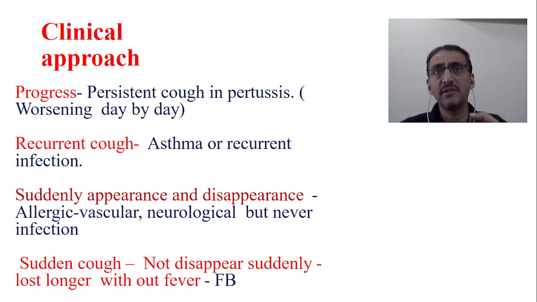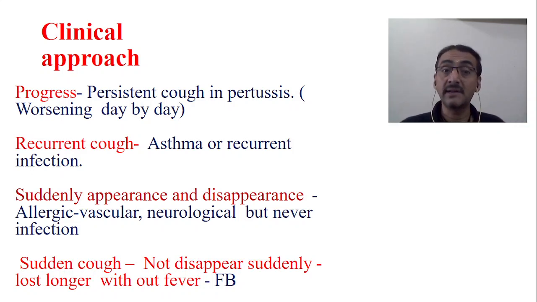Today there is a rash, tomorrow there is no rash. Within 24 hours it gets vanished. So that's again allergic. Similarly, cough is also there. Today he has got the cough, tomorrow there is no cough. Sudden appearance, sudden disappearance, and sudden reappearance. After a few days, again he starts with the cough. That's very typical of an allergy, hypersensitivity.